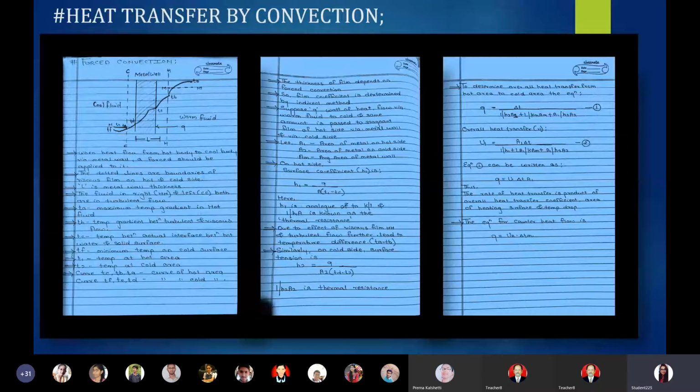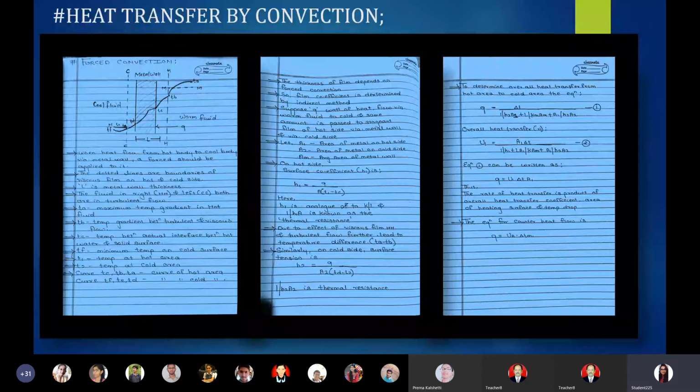Then we proceed with TD. As we have seen, TC is lying on the metal wall. Similarly, TD is also lying on the metal wall. TC was denoting the temperature at the actual interface between hot water and solid surface. Similarly, TD will be the temperature at the actual interface between cool water or cold fluid and solid surface.